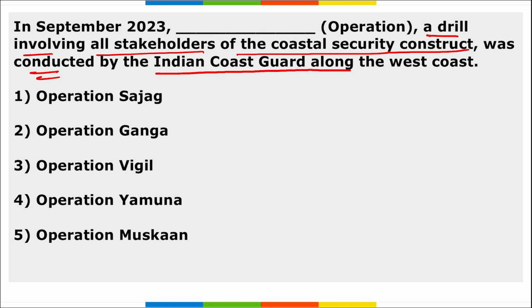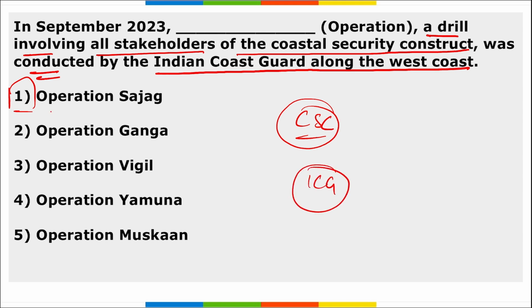Next, in September, Operation dash, a drill involving all stakeholders of the coastal security construct, was conducted by Indian Coast Guard along the west coast. So remember Operation Sajag. Correct? This is a drill that involves all the stakeholders of the coastal security construct, right? Now a different question can be asked: this Operation Sajag was conducted by which organization or which force? It was conducted by Indian Coast Guard along the west coast, and this drill facilitates the revalidation of the coastal security mechanism and also brings awareness among the fishermen at the seas. Correct? So right option here becomes Operation Sajag.